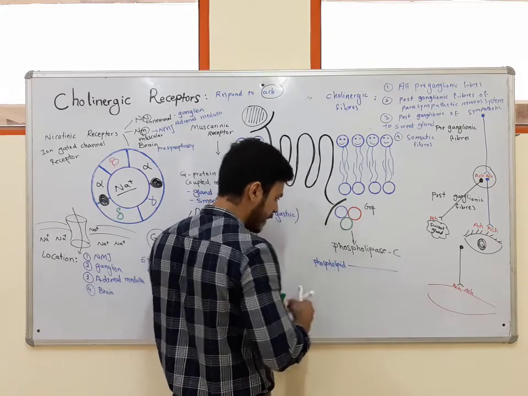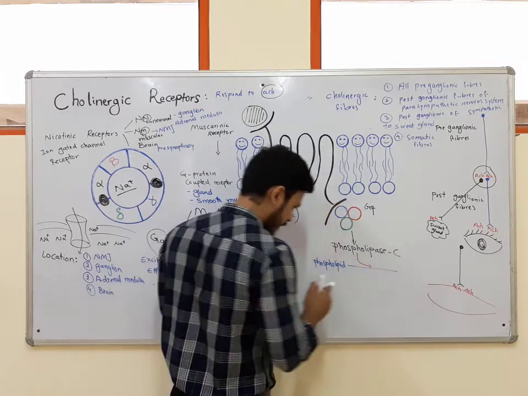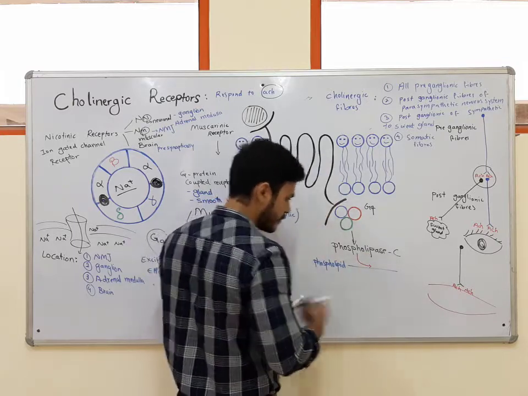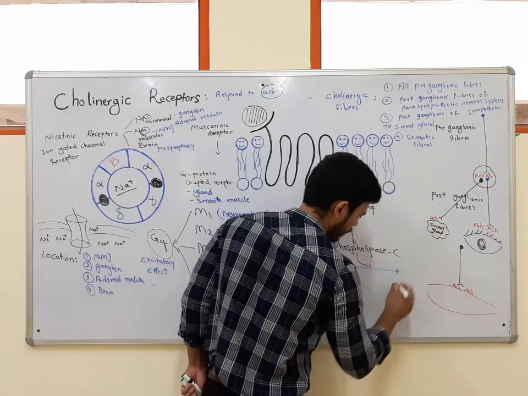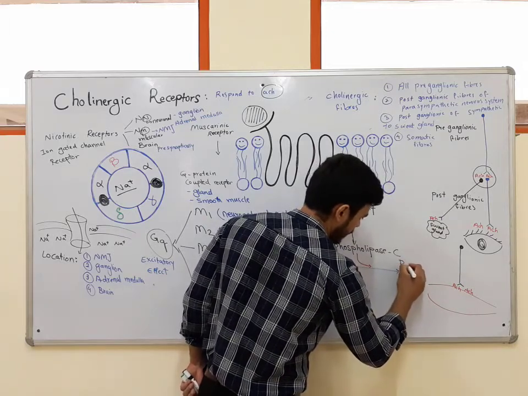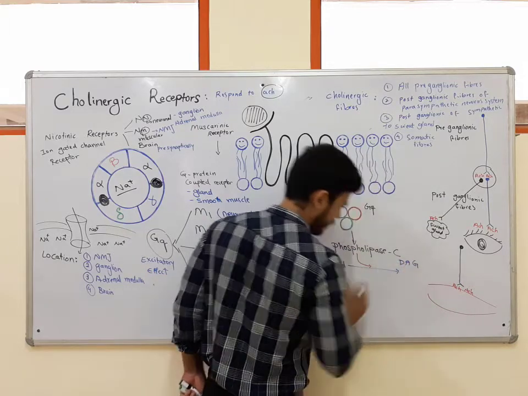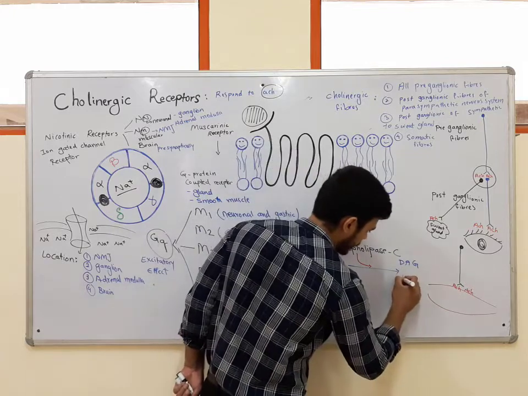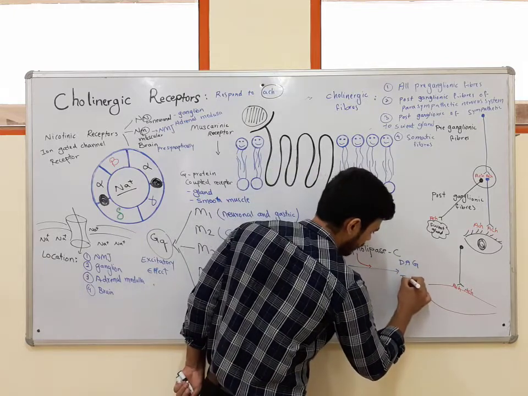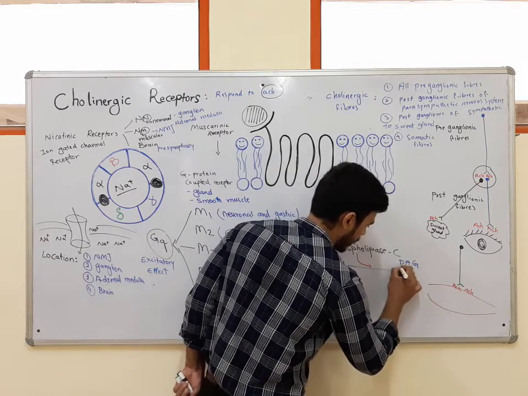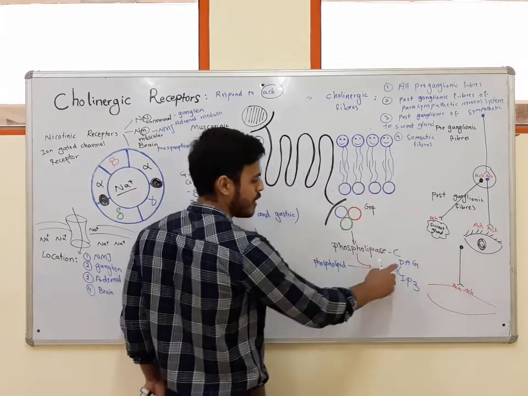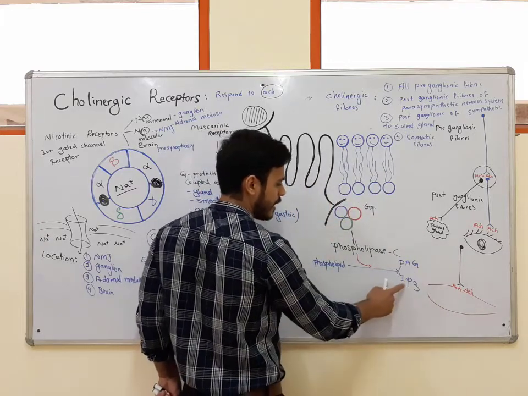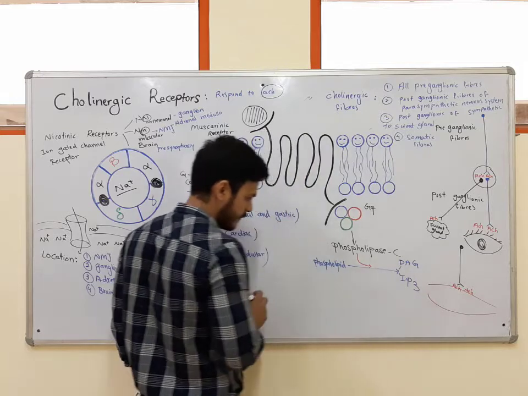It acts here only. It can convert phospholipid into diacylglycerol and inositol triphosphate, or IP3.